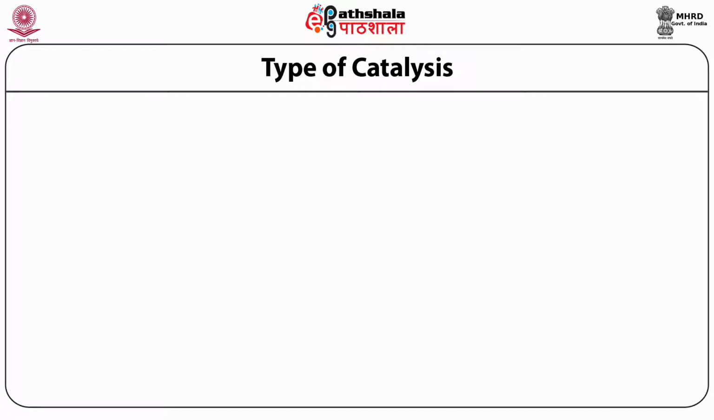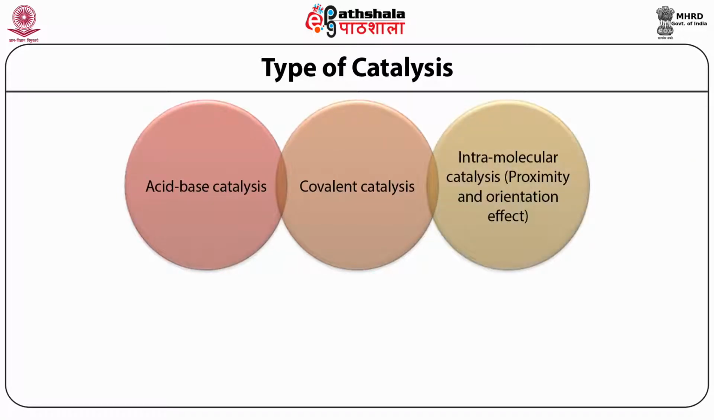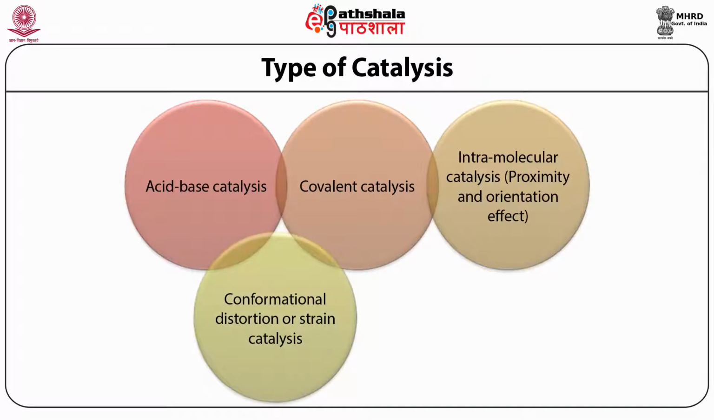The first catalysis is known as acid base catalysis. The second catalysis is covalent catalysis. The third catalysis is intramolecular catalysis. The intramolecular catalysis is also known as proximity and orientation effect catalysis. The fourth catalysis is conformational distortion or strain catalysis. The fifth one is electrostatic catalysis.